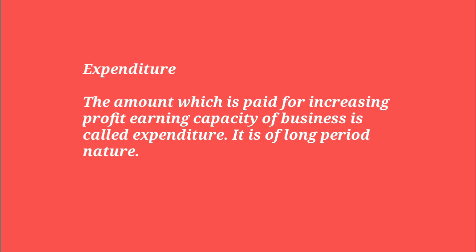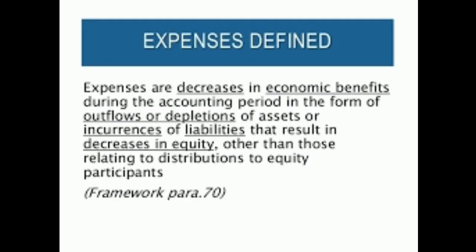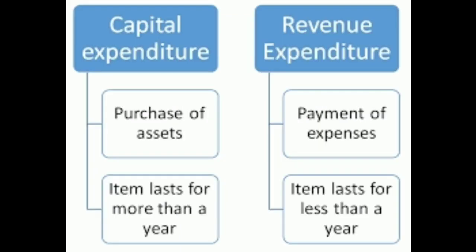Expenses are only for a short duration of time. Wages paying, rent paying, salary paying, transportation charges, etc. come under expenses. But expenditure is for a long duration. Expenditure means an amount that is paid for increasing the profit earning capacity of a business.